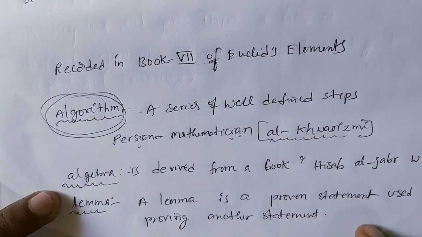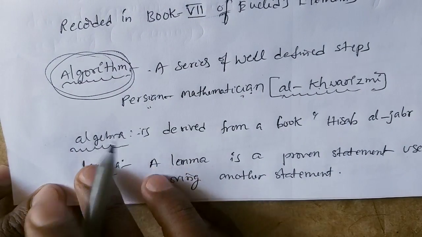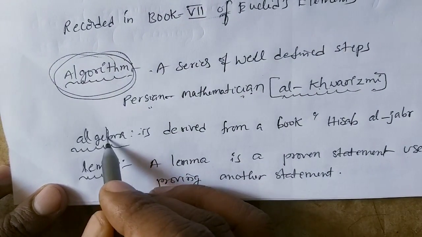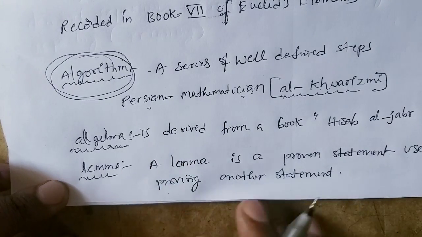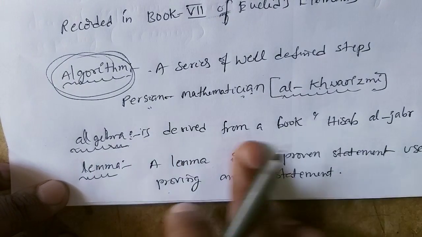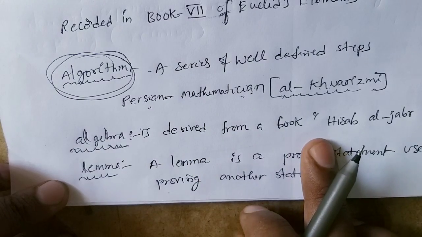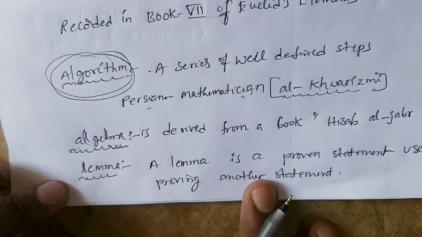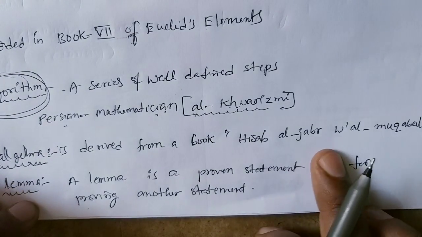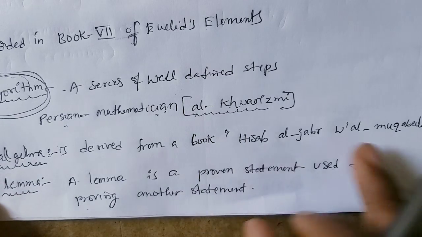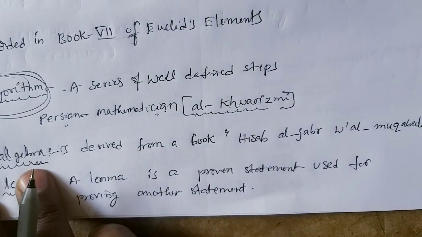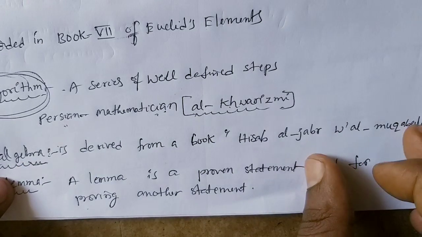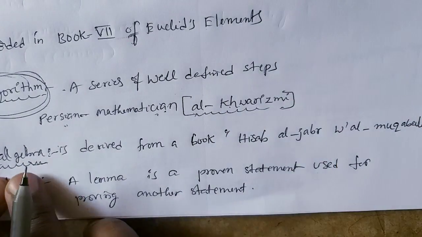Sometimes we have heard the word algebra. We have heard about algebra many times. So how is algebra derived? It is derived from a book written by this mathematician. So what is that book's name? It is Hisab al-Jabr wal-Muqabala. From the name of this book, algebra is derived. The book written by him gave us the name algebra.